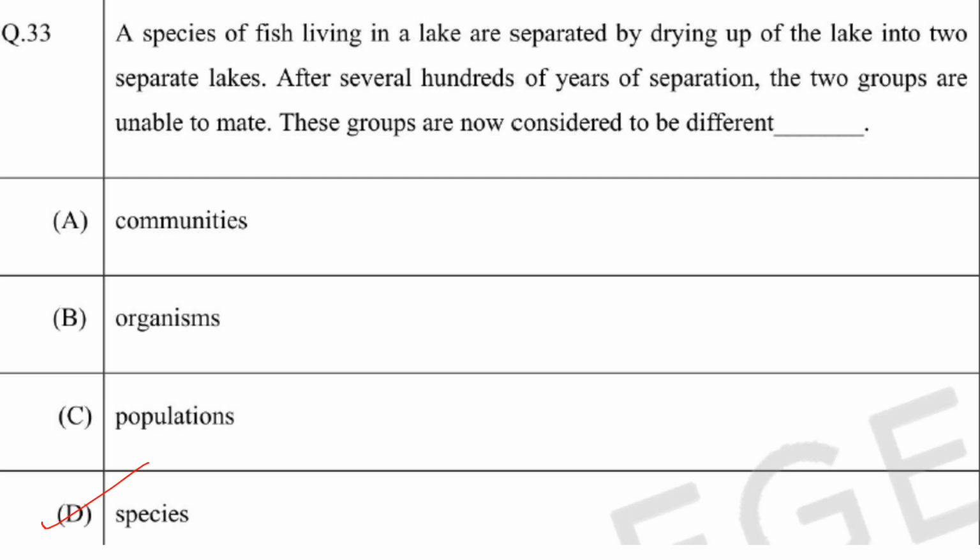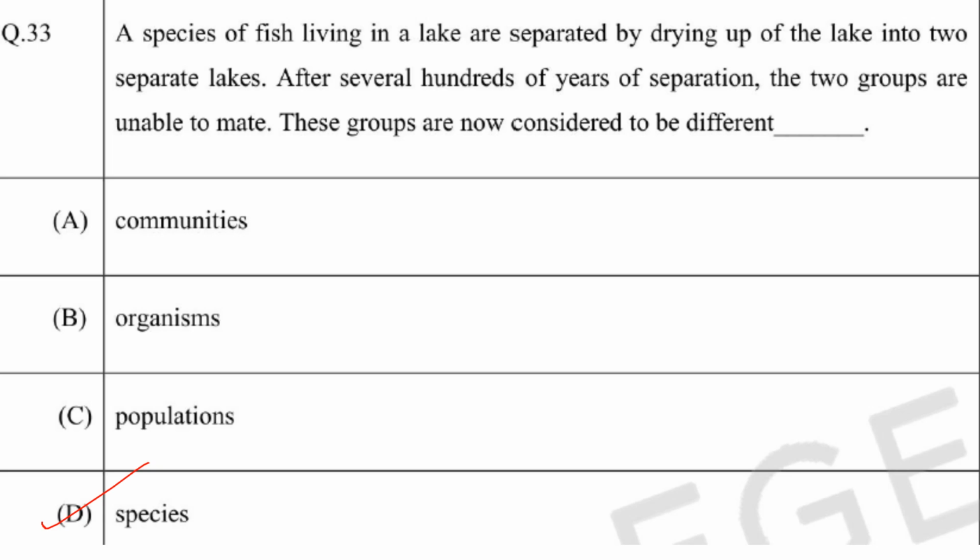Different species in the sense that they cannot interbreed. Yes, and they share common characteristics and are reproductively isolated. Answer is option D.